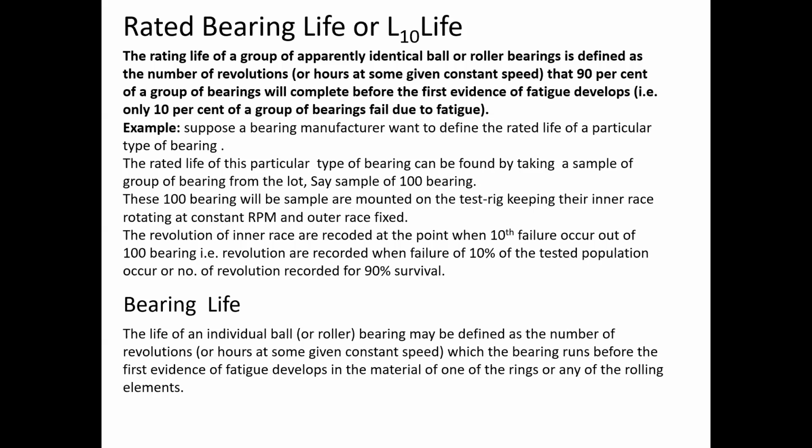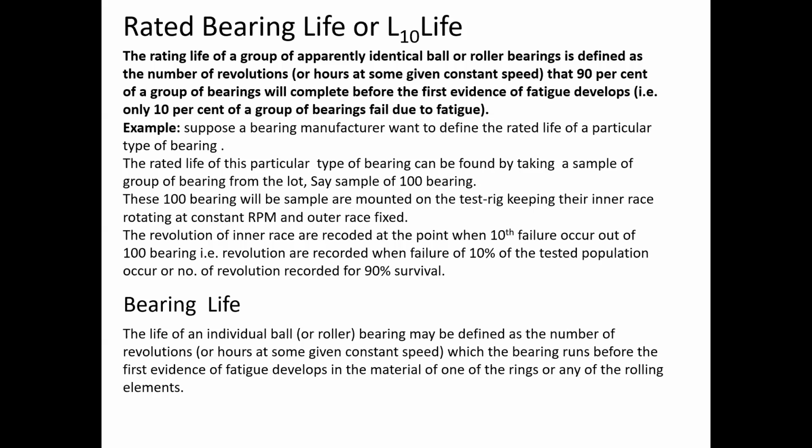And the 10th bearing shows the fatigue crack at, say, 9 lakh revolutions. Then we record this 9 lakh figure, and this 9 lakh revolutions will be the rated life for that particular group of bearings.